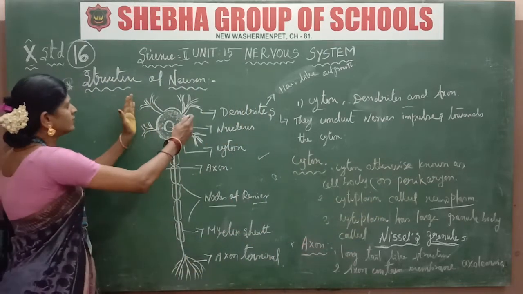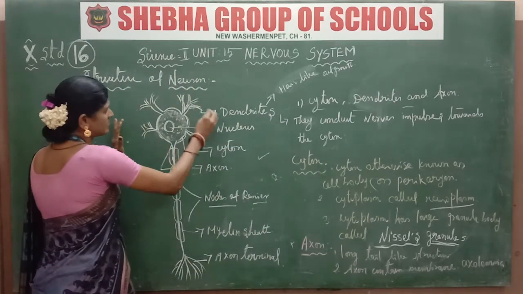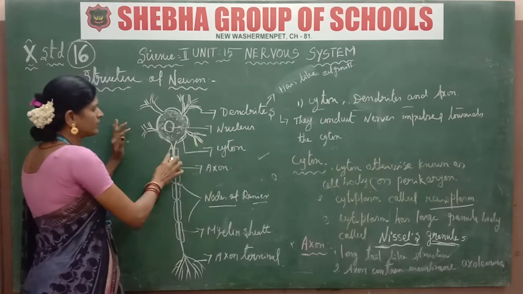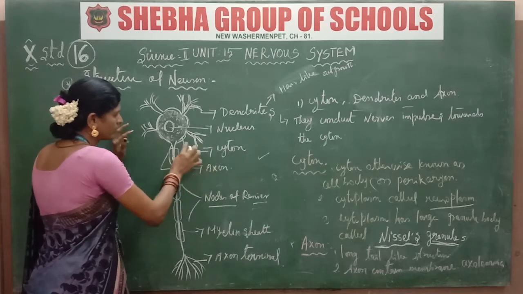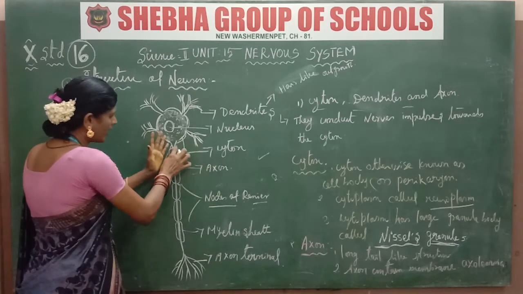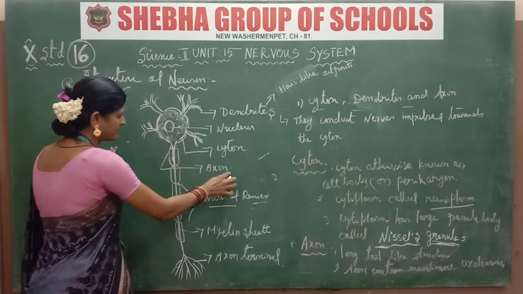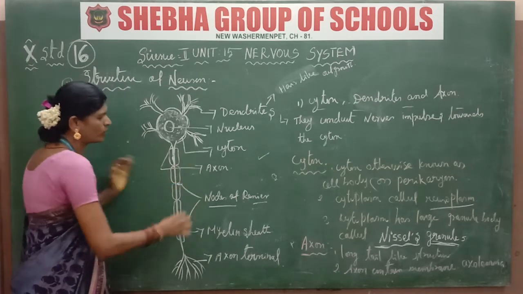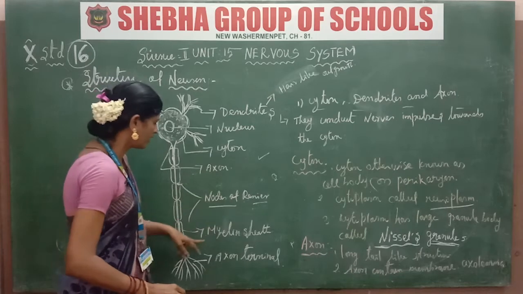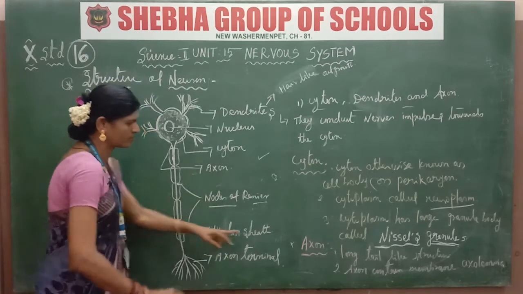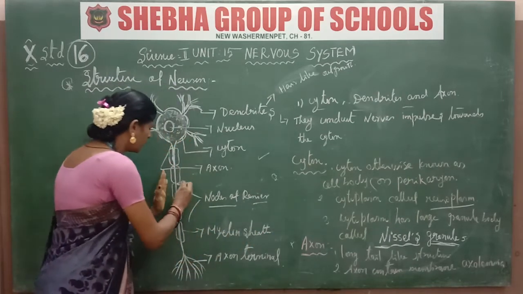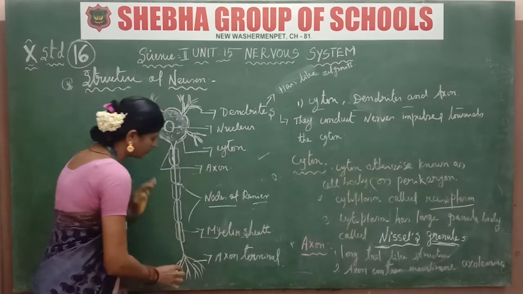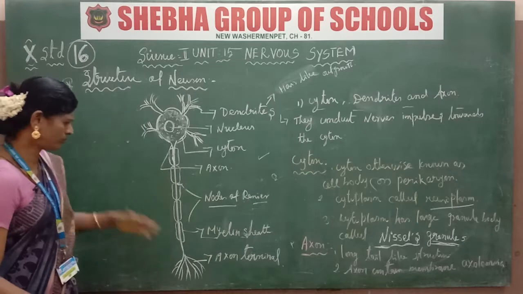First of all, the structure of the neuron. First is the dendrite region. Next is the nucleus. Third one is the cyton. Then next, the axon region, the nodes of Ranvier and the internodes. Next, the myelin sheath. I will explain the myelin sheath: the double membrane wall is called the myelin sheath present in the neuron.